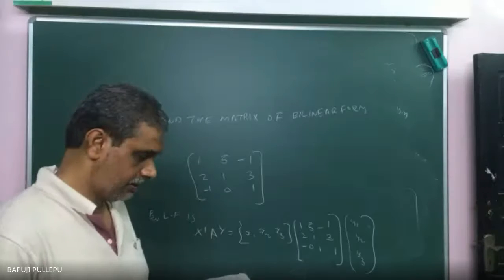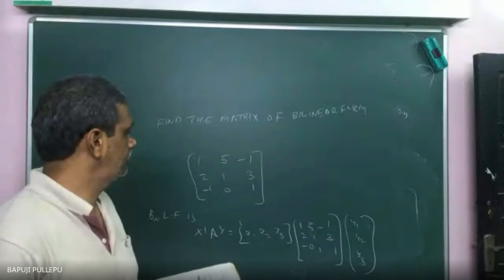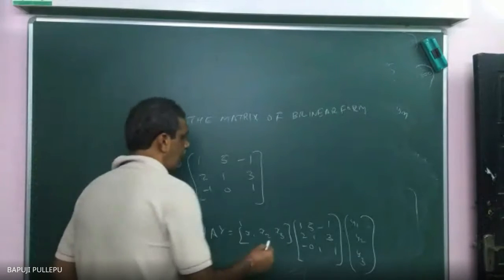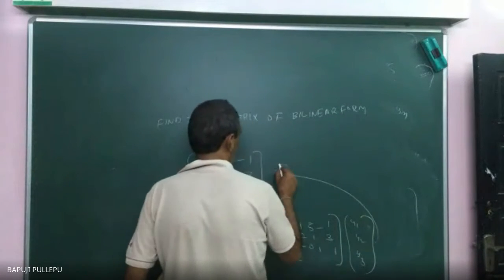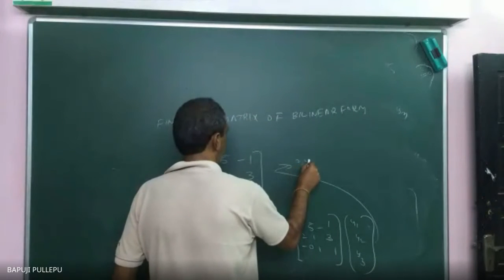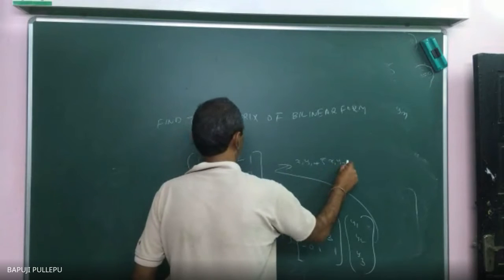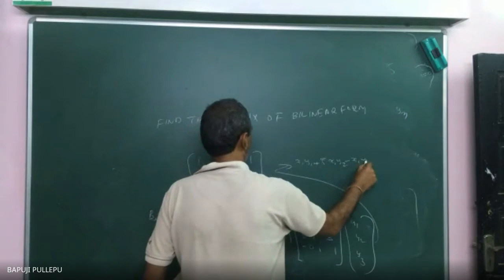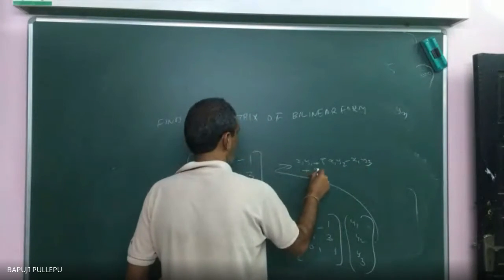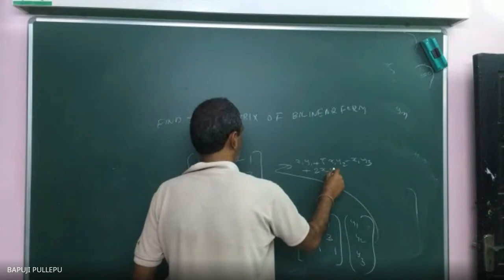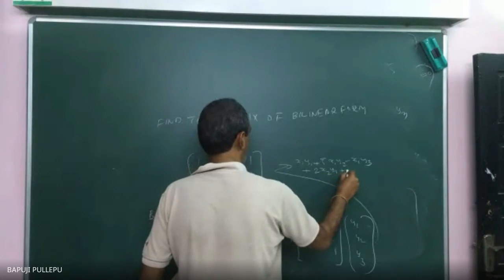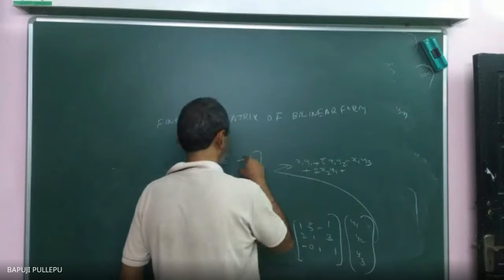Sir, A12 is 5, right? Yeah, 1, 5, minus 1. So if you multiply, what will you get from this actually? Second row, second column.